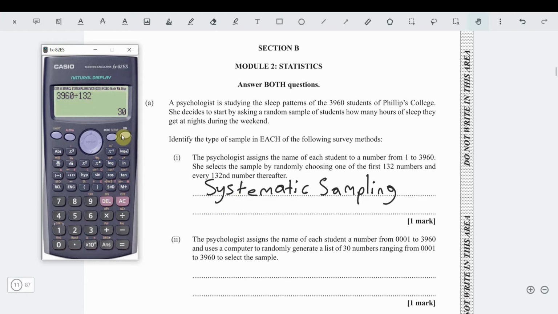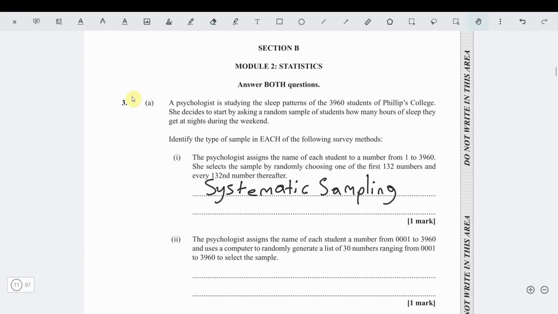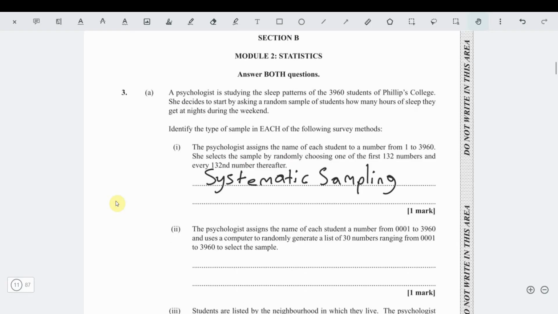From the first 132, she randomly chooses 1. From the next 132 numbers, she chooses 1. Then from the next 132, she chooses 1. And she does that all the way up until she has chosen all 30. This is systematic sampling. Okay, so she had a lot of time on her hands to do that.